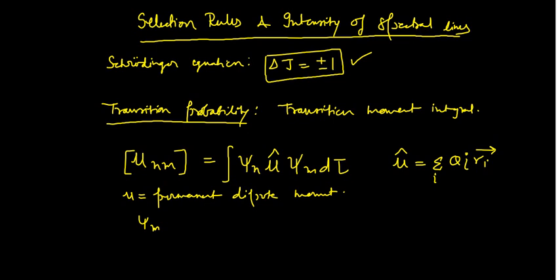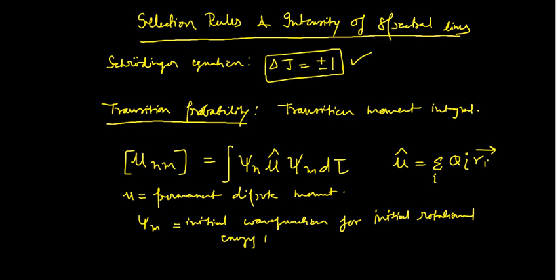Psi m is basically the initial wave function, the wave function for the initial rotational energy state.